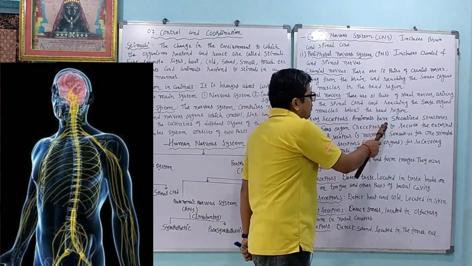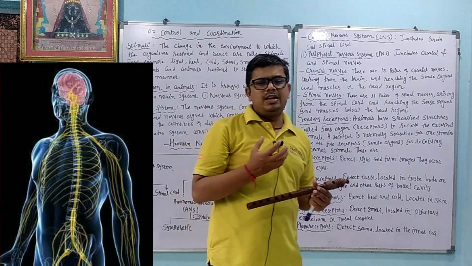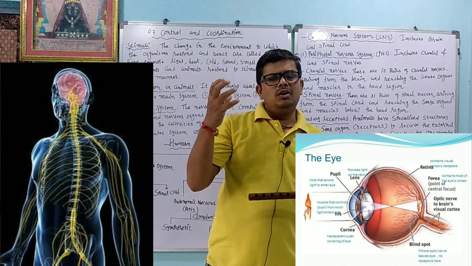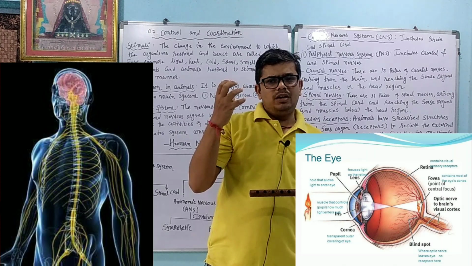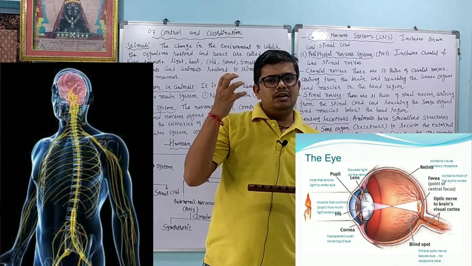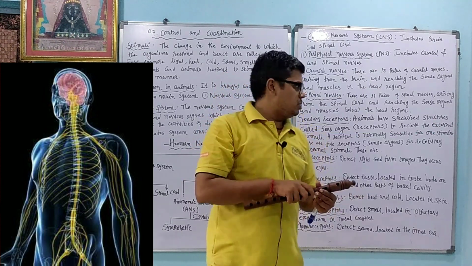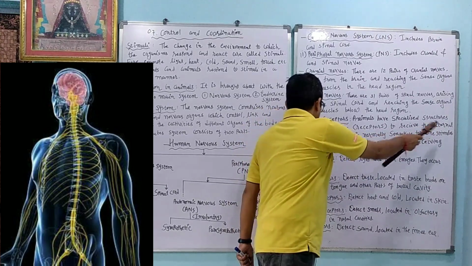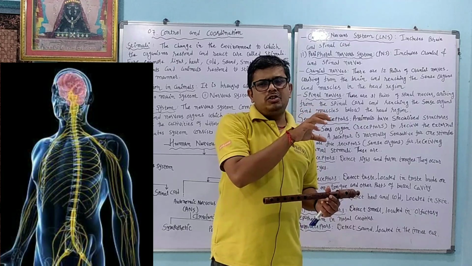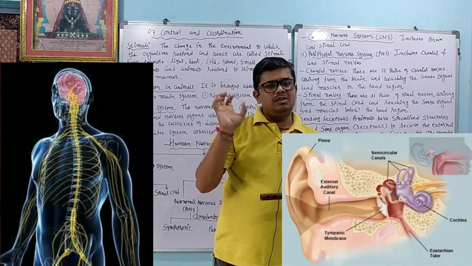Sensory receptor. Animals have specialized structures called sense organs. So we have special types of organs called sense organs. Like the eye, its only function is to get the image and to see the object, but I cannot taste with it, or hear with it, or smell with it. It has a specific function: to receive the external stimuli. So the ear has only one function, to hear the sound.